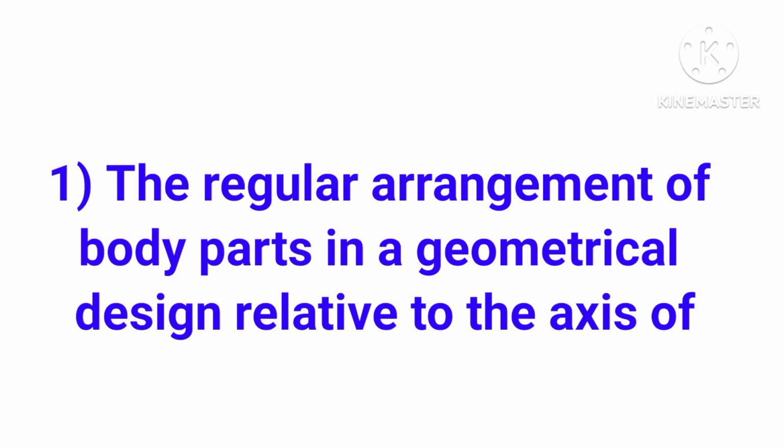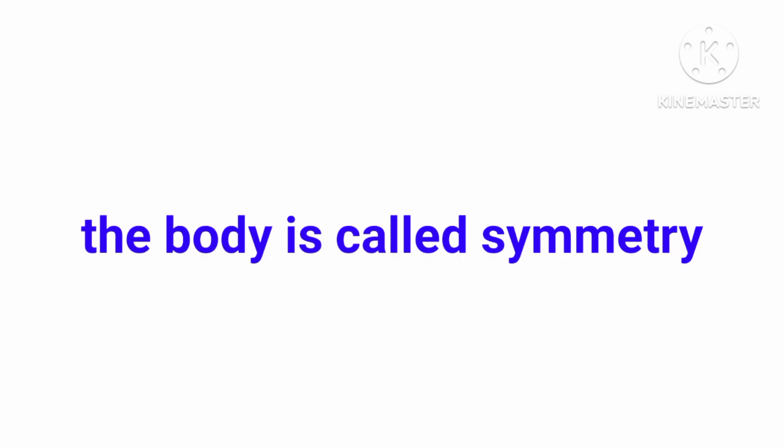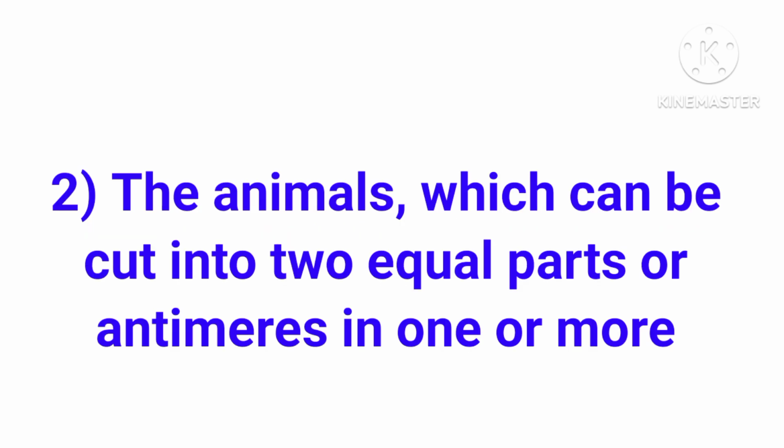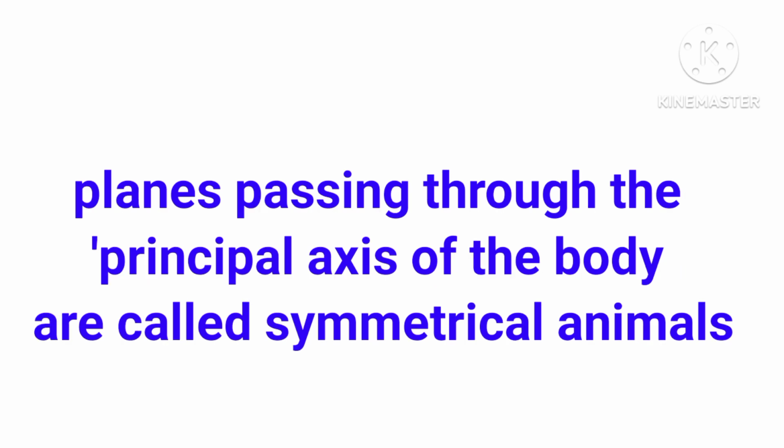Symmetry. The regular arrangement of body parts in a geometrical design relative to the axis of the body is called symmetry. The animals which can be cut into two equal parts or antimeres in one or more planes passing through the principal axis of the body are called symmetrical animals.